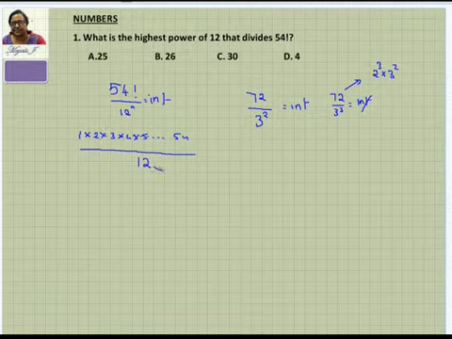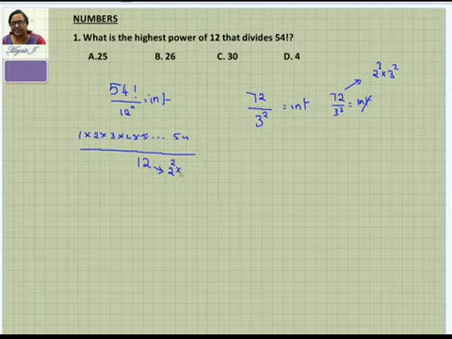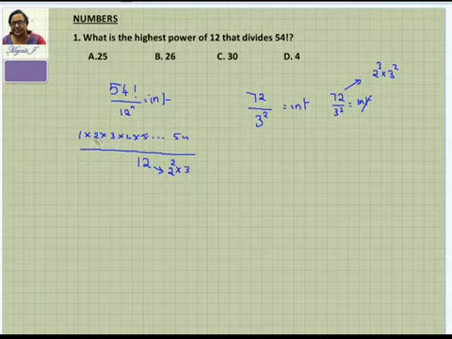So 12, when you write it in the form of prime numbers, is nothing but 2 square into 3. So we have to see the combination of 2 square and 3 that is required here. And for that, you have to see how many 2s are there, how many 3s are there.